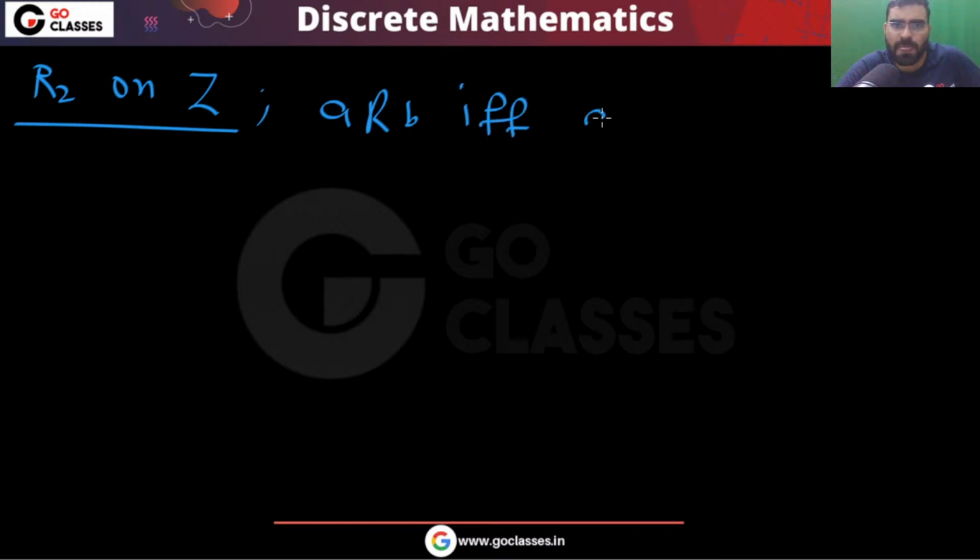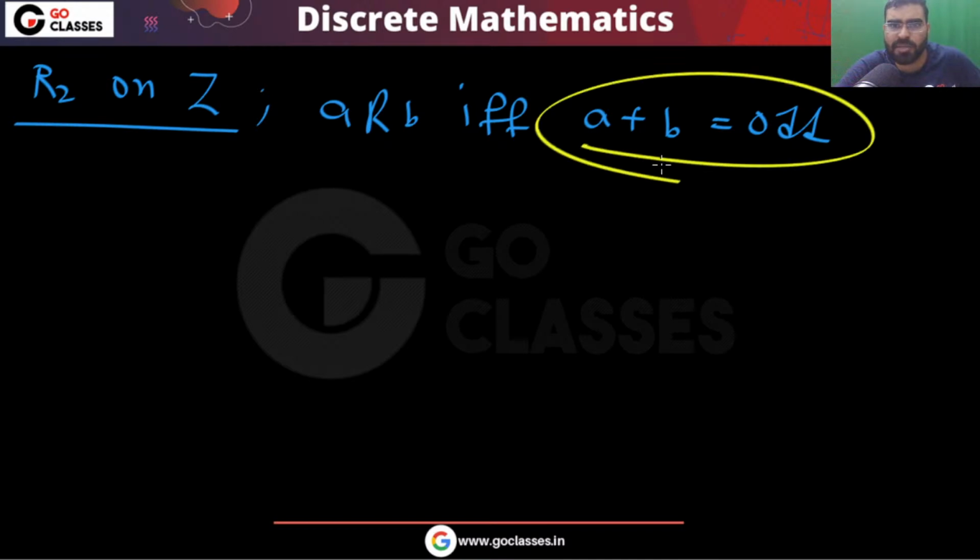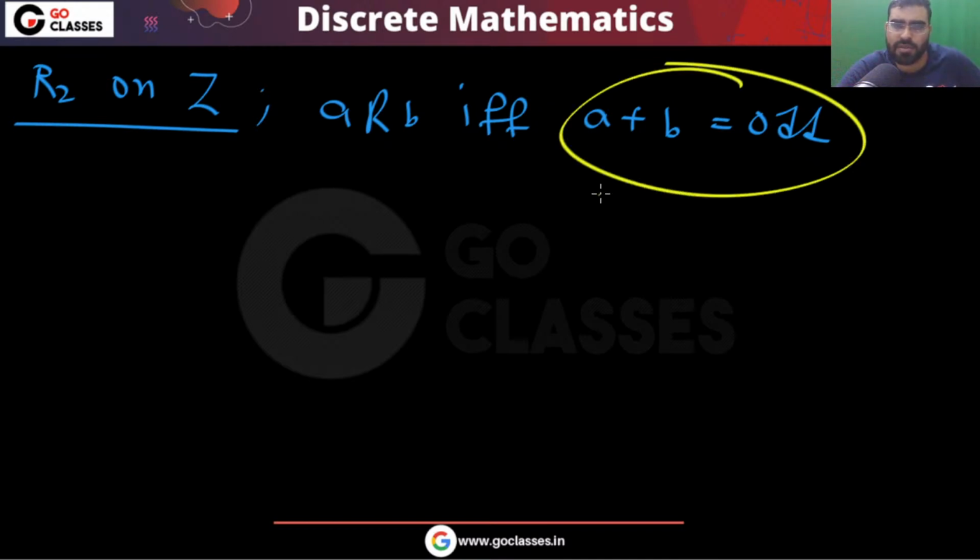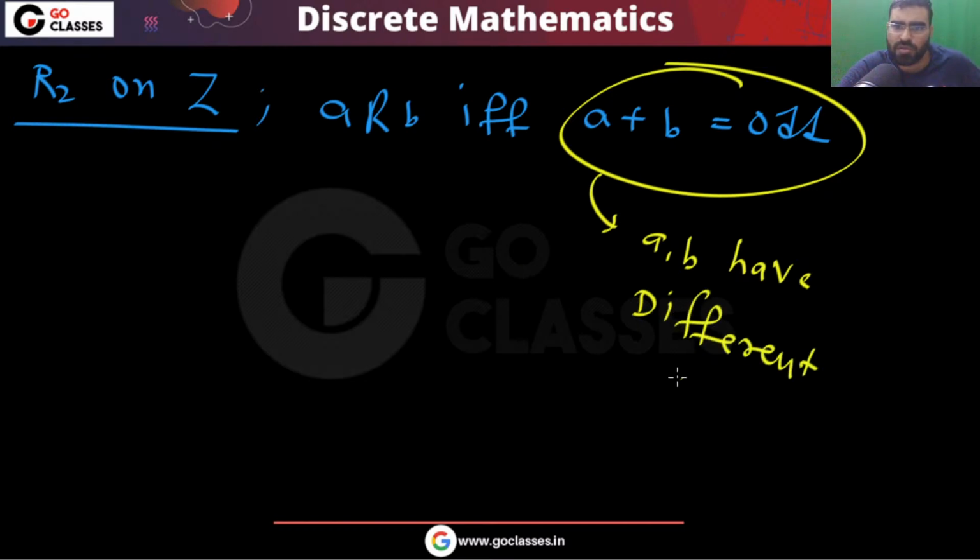What about this R2? This R2 on the set of integers, you are saying that A is related to B if and only if A plus B is odd. That means A comma B have different parity, right? So this is not even reflexive. You can easily see this is not even reflexive.